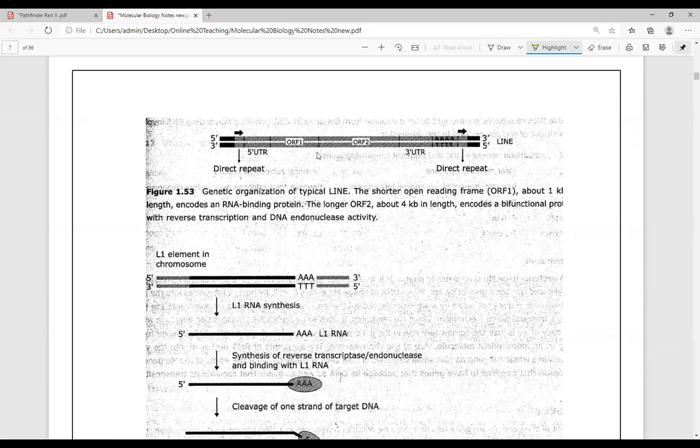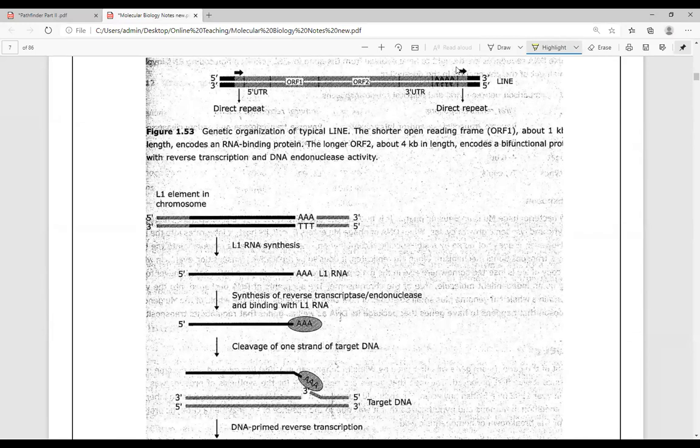You can look here. These are the open reading frames I have already told you. So this is the genetic organization of the typical line family of transposons. There is an open reading frame which is being involved. You can look at the open reading frame, and then open reading frame 2, which is a bifunctional protein with reverse transcriptase and DNA endonuclease activity.